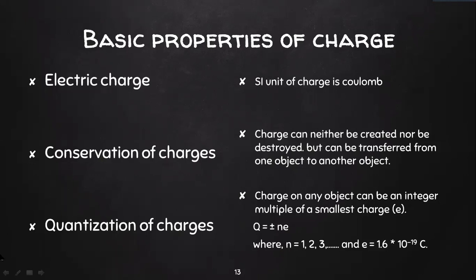So if I consider Q to be the charge of a substance, n is the number of charges that are present in that particular substance. So n will be an integer, and what is e? The value of e is 1.6 times 10 to the power minus 19 coulomb.